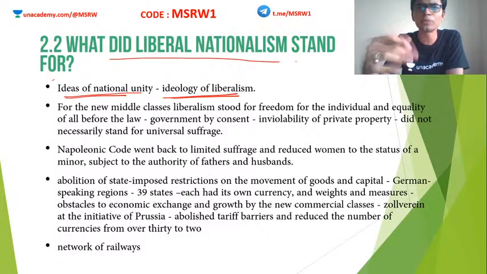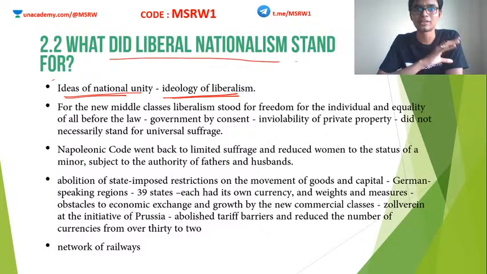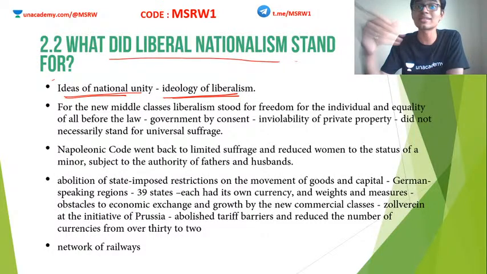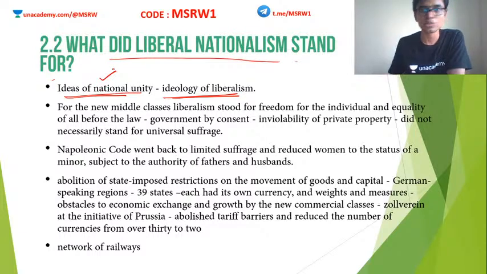What is liberalism? I hope you know what liberalism is. There are two ideologies. One is conservatism and the other is liberalism. Conservative means being traditional, sticking to the past or sticking to what the current establishment is. That is conservative. Clear? Liberalism means being open to new ideologies. They wanted equality. They wanted to accept these modern ideologies. They wanted change. That was liberal. So these are the two opposing ideologies. So when the ideas of national unity or nationalism emerged, people also started talking about the ideology of liberalism.